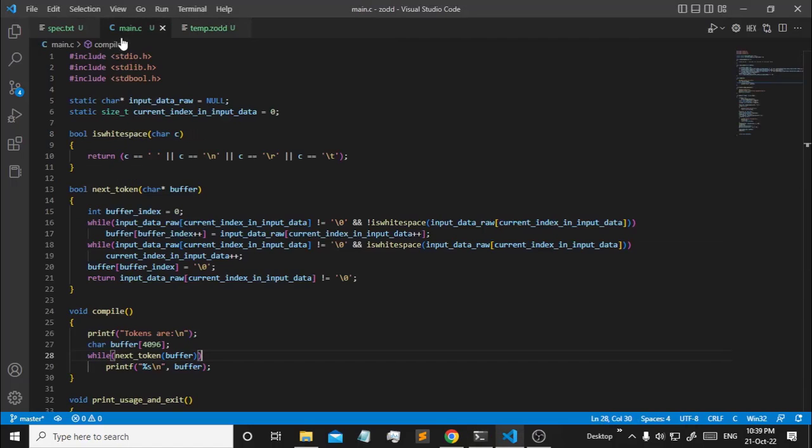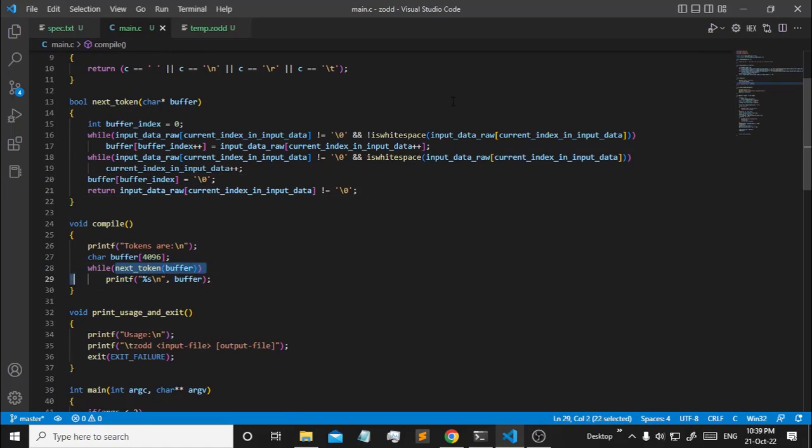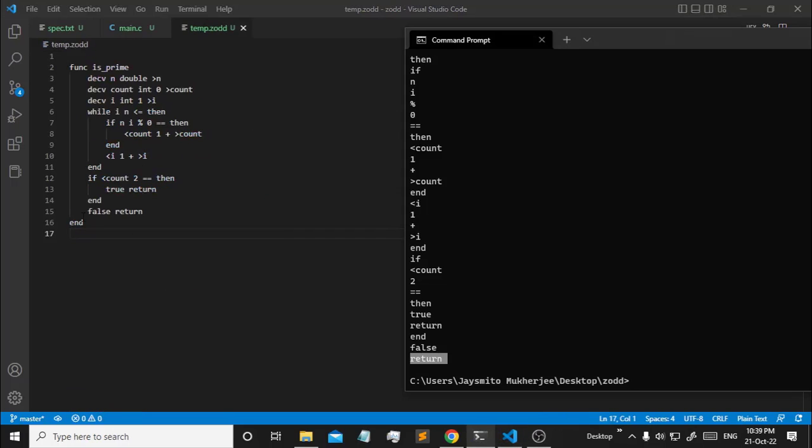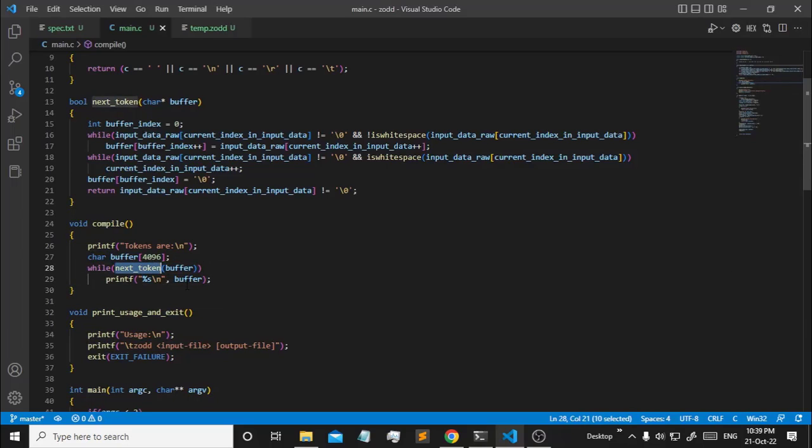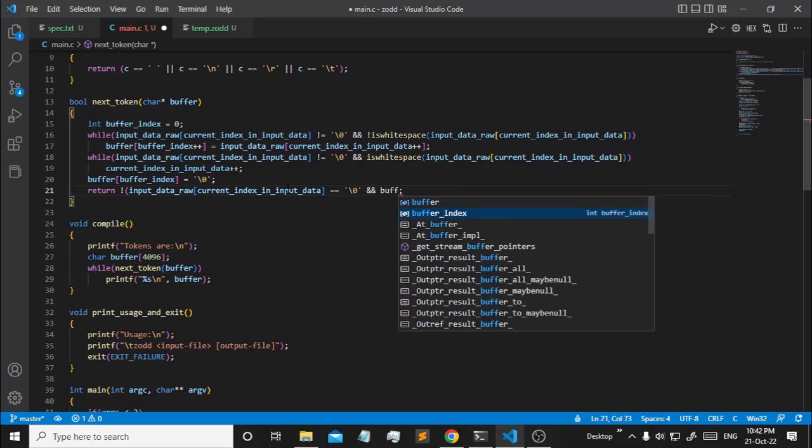The last token is not being printed. This is going to be returning false in the last token. If you see the output out here, its last token is supposed to be end. However, we're getting returned false and then none. That means we're not printing the last token. The next token is generated but we're not printing it, because whenever we're returning end, we're also returning false up there, because we're reaching the end. How to avoid that? Let's just change the condition: not off equals 0, and then buffer index equals 0.